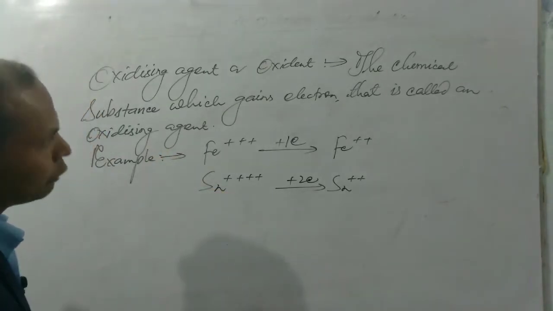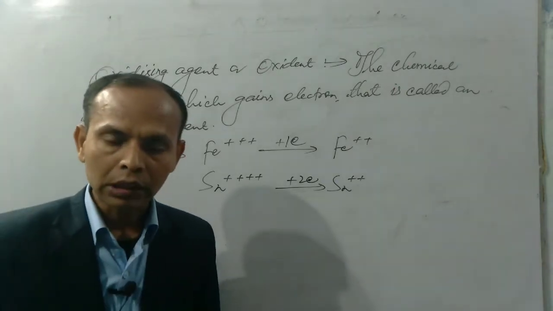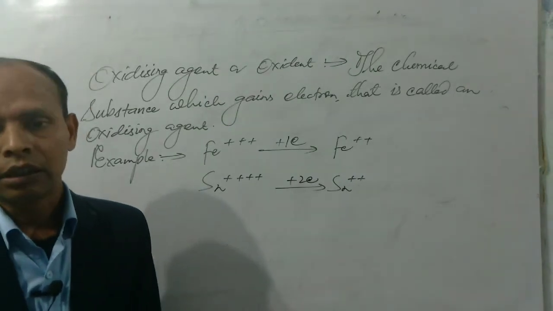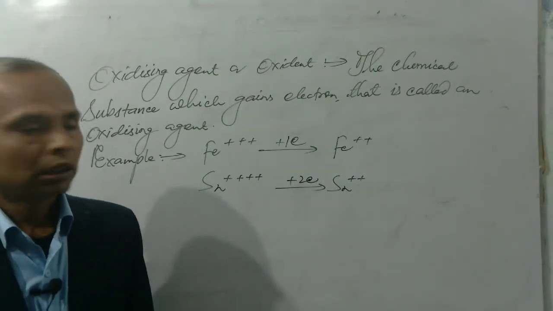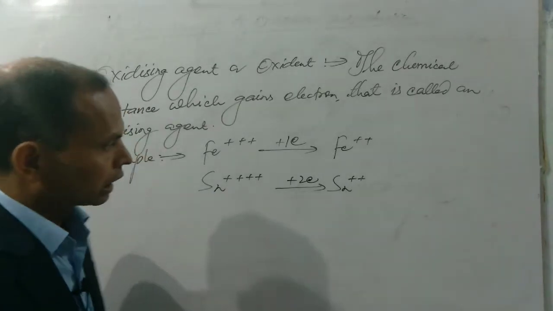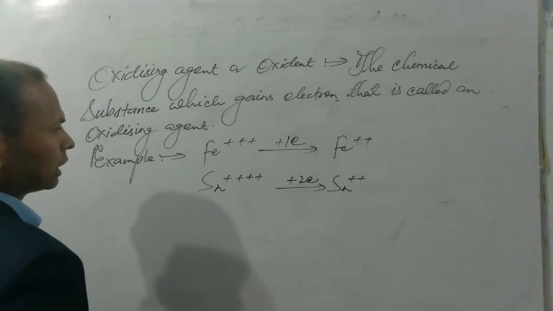In case of reducing agent, we can say that the chemical substance which loses electron is called reducing agent or reductant, or any chemical species which has the tendency to lose electron is considered a reducing agent or reductant. So we can write the definition of reducing agent in this way.